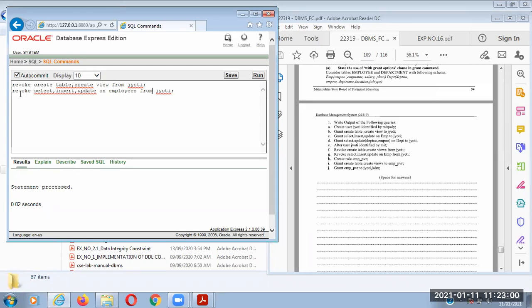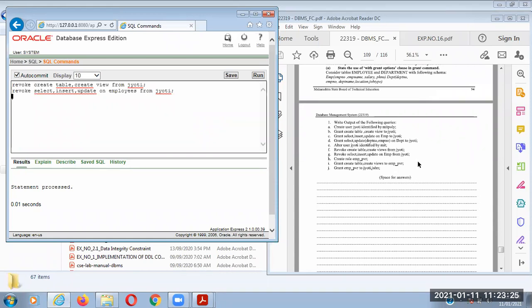In REVOKE, the keyword FROM is used. Specify the permission on table FROM Jyoti. Okay, so the FROM keyword is used. Now if I run it, the statement is processed, which means that the permissions of selecting, inserting and updating on the employees table are taken out from Jyoti.